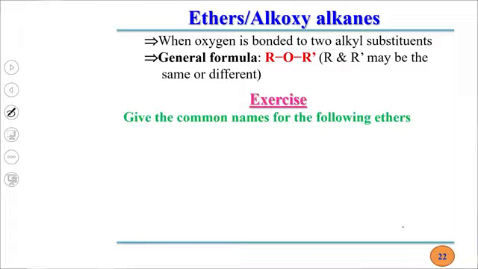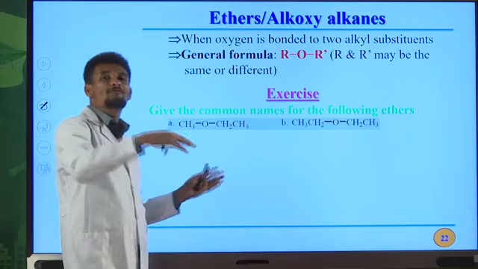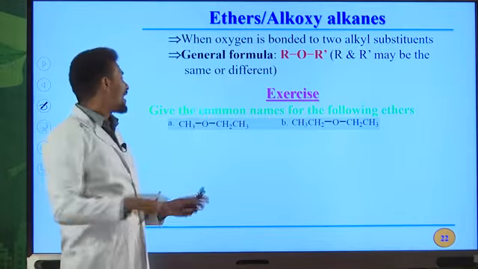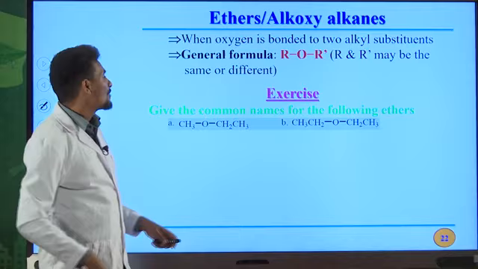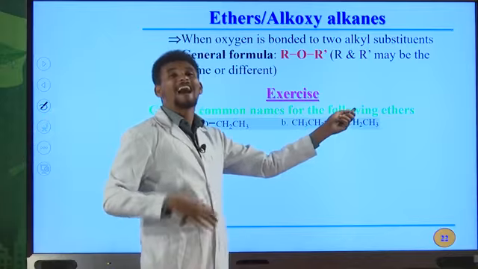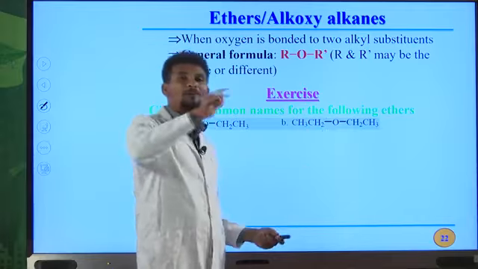Okay, let us write the common names and the IUPAC names for ethers. In the case of common names, ethers can be named as alkyl followed by ether. Write the names of the alkyl groups in alphabetical order. But if you have identical alkyl groups, then use the prefix di.